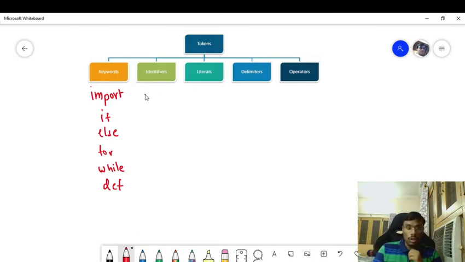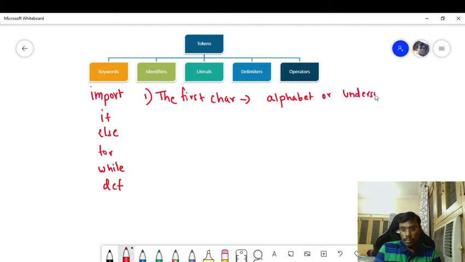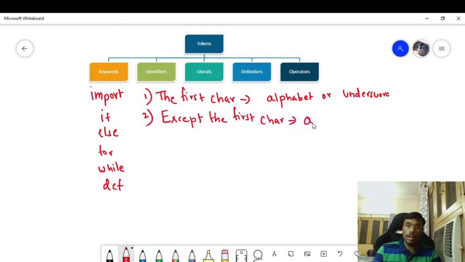The first rule is that the first character should be an alphabet or underscore. Second, except the first character, the rest can be alphanumeric.